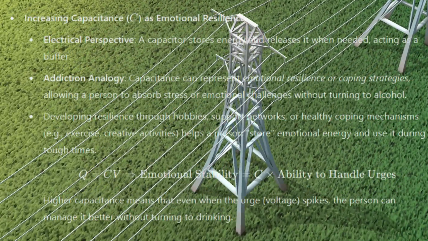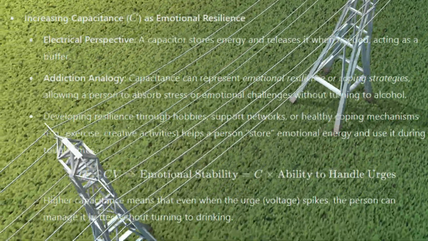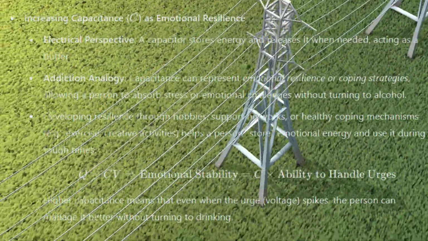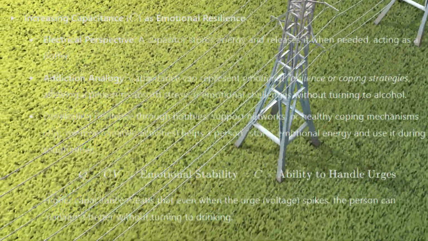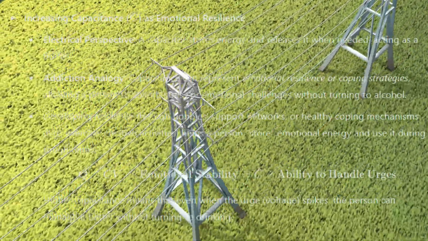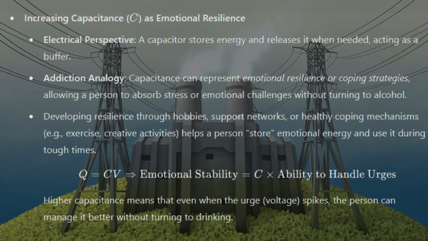Q = CV: emotional stability equals C times ability to handle urges. Higher capacitance means that even when the urge, voltage, spikes, the person can manage it better without turning to drinking.